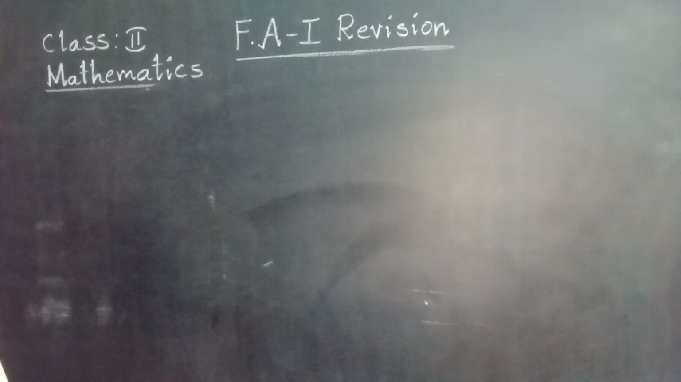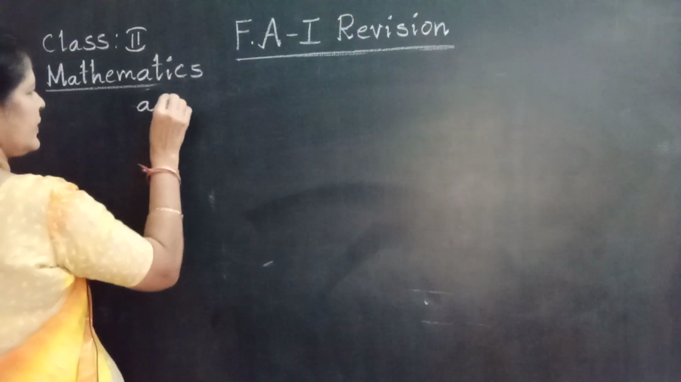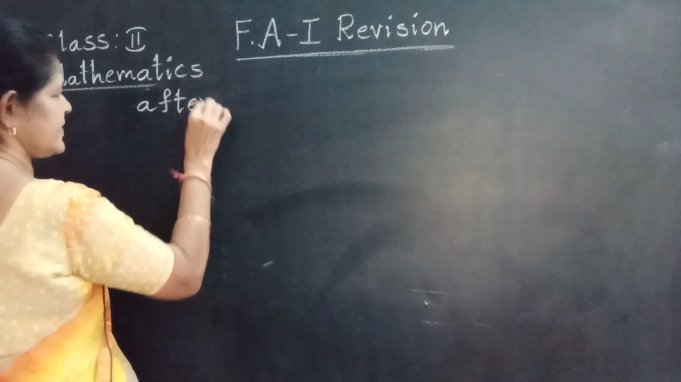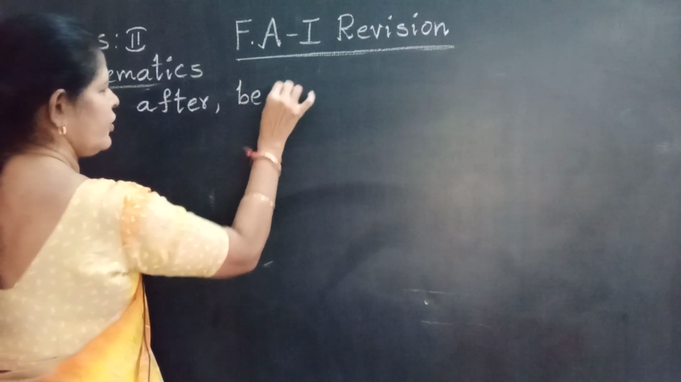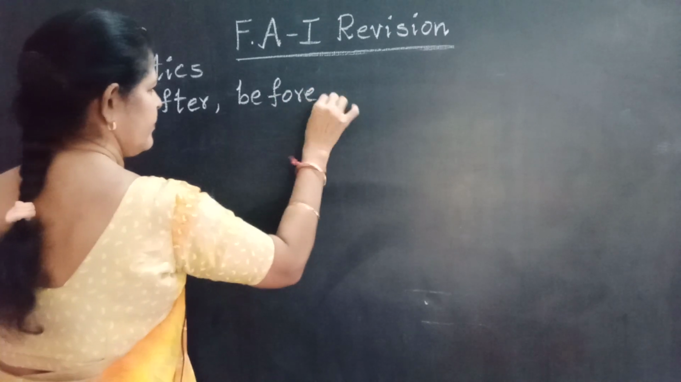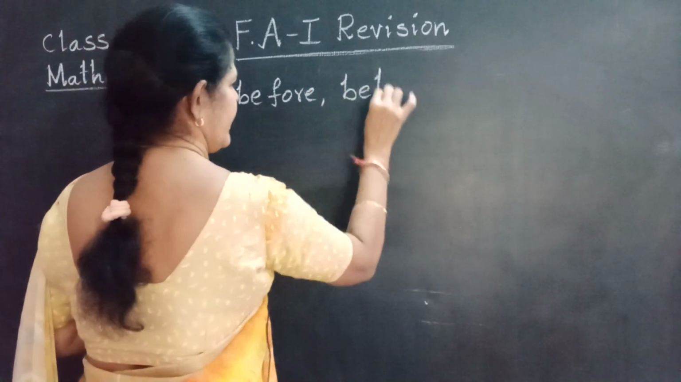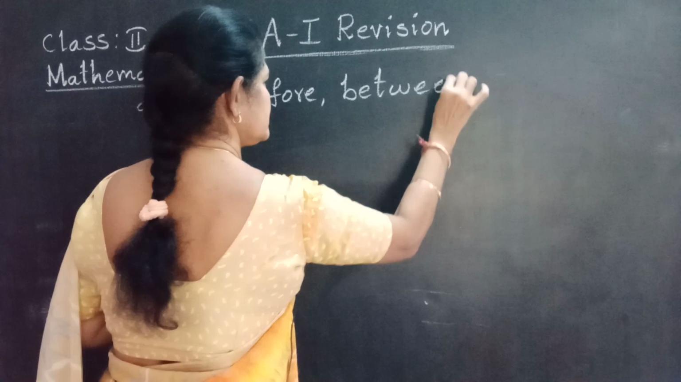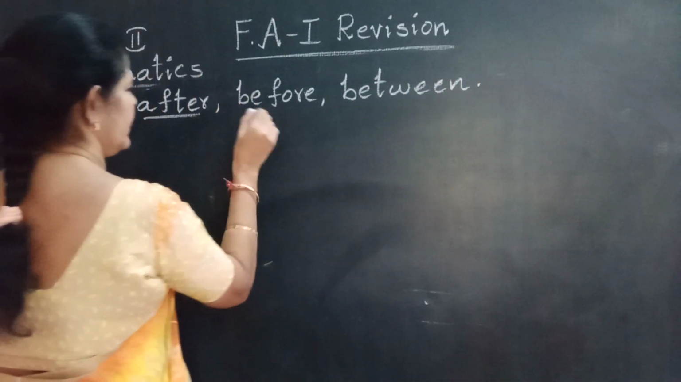After, before, between numbers. What comes after? That means successor. What comes before? Predecessor. Between, the middle number. These are also up to 200 only.